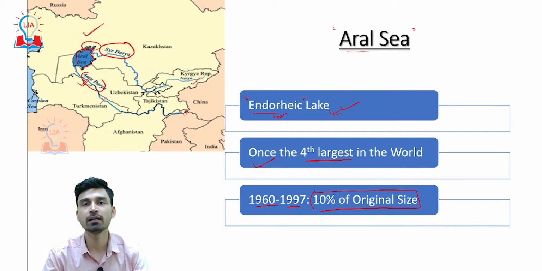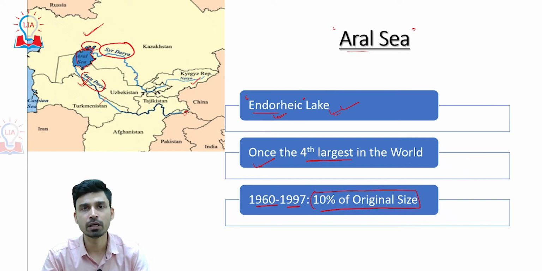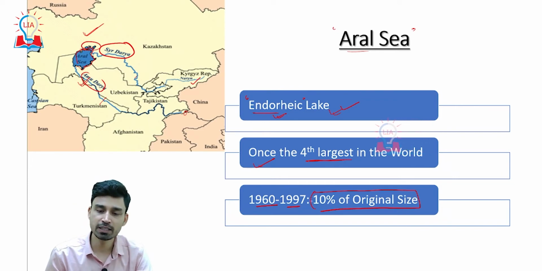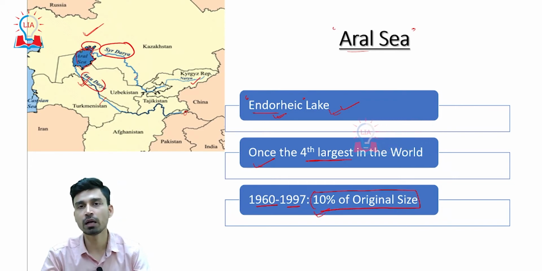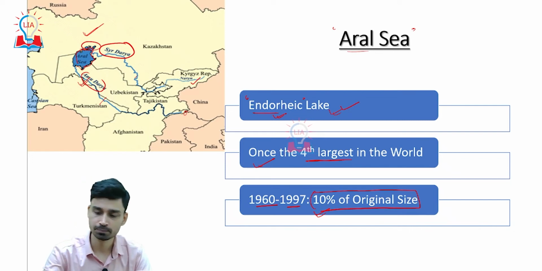The reason behind construction of the dam was because the Soviet government wanted to divert the flow of this river to the agricultural field areas where cotton can be cultivated. Cotton used to be one of the most important crops grown in this area, and even now, if you look at the economy of Uzbekistan, around 15 to 17% of its agricultural export consists of cotton. So as the dams were built and the rivers were diverted, since there was no other way the Aral Sea could get its water, it started to dry up.